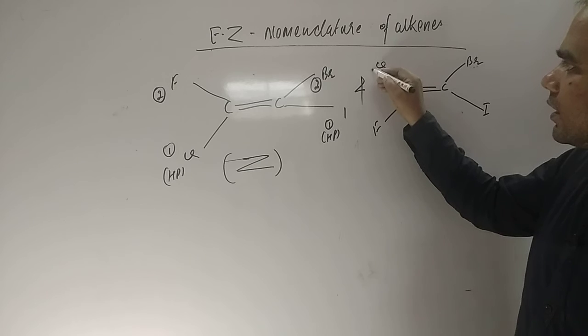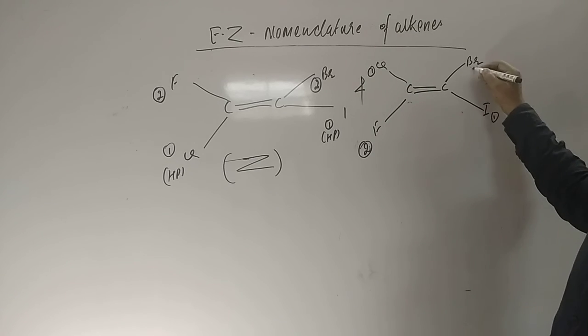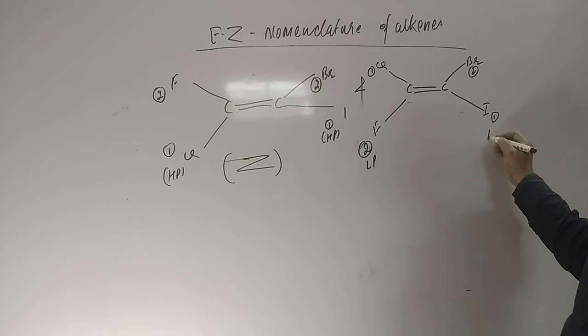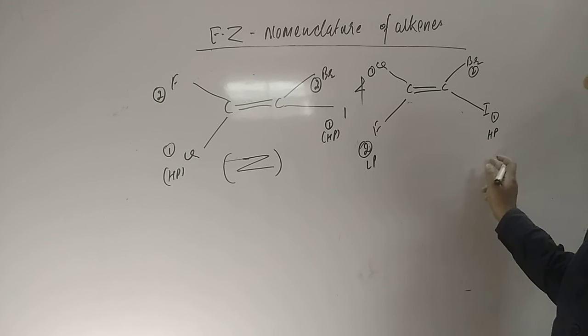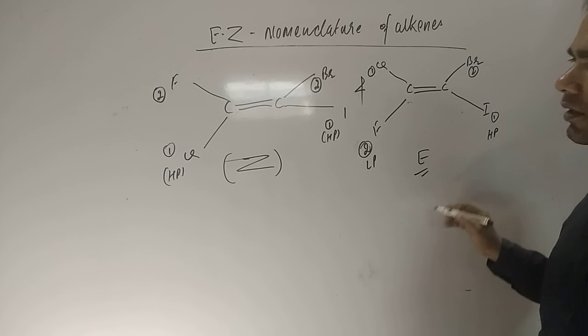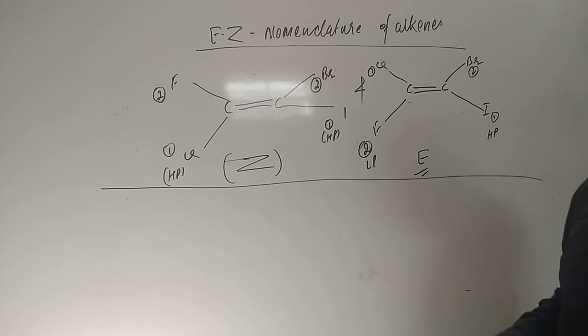Here you see, students, here is more priority and here is less priority, here is the low priority and this is high priority, okay. So these are not matching, so this is the E form, okay. So you can identify the EZ system like this, students.